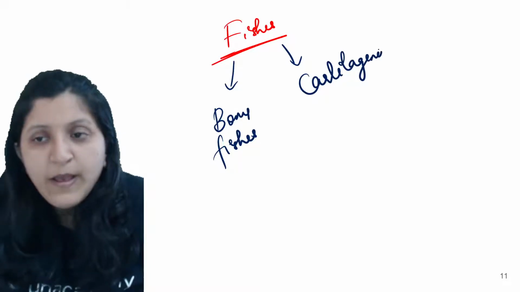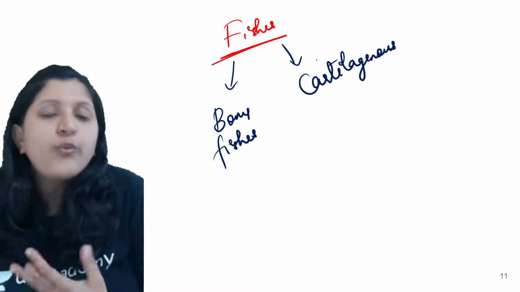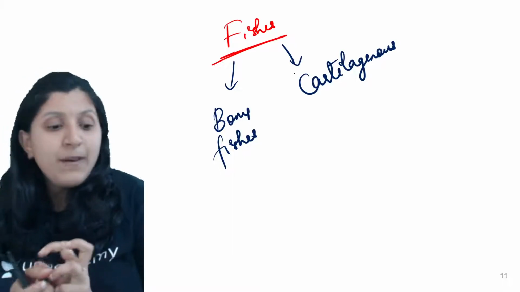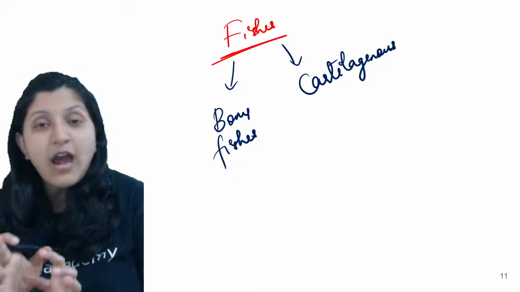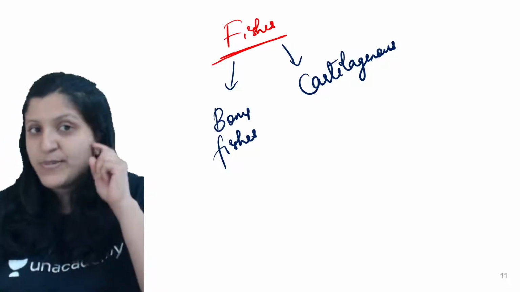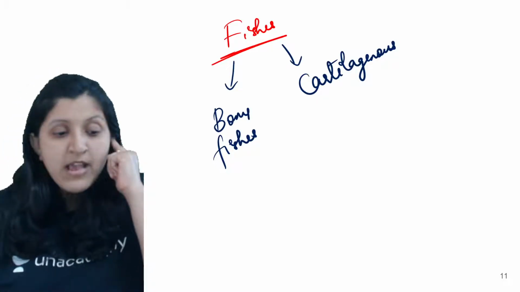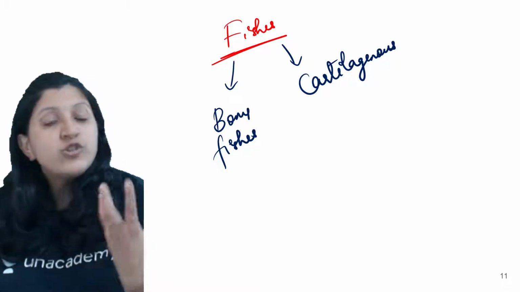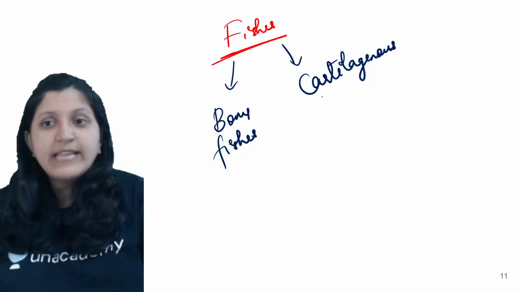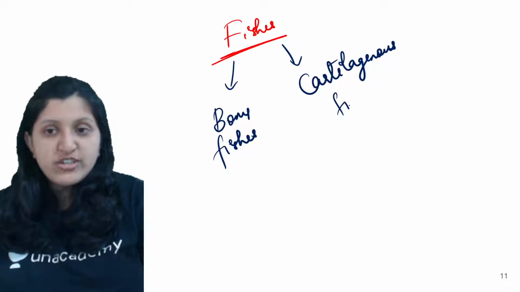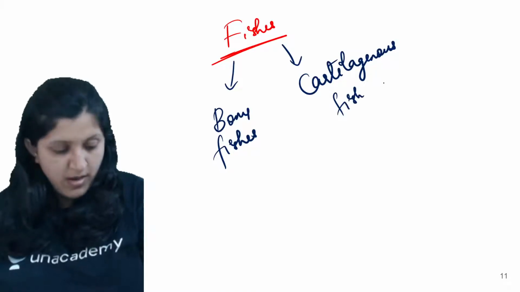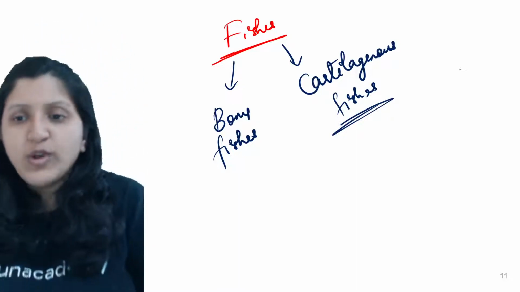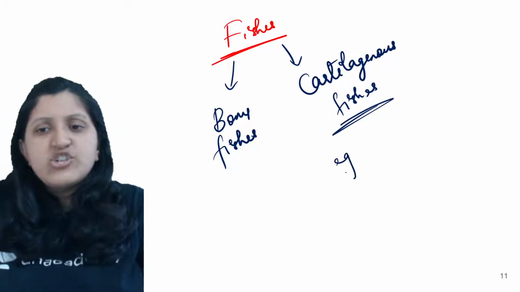When we compare cartilage and a bone, you can break a bone to some extent, but breaking cartilage is not possible because it has flexibility. The cartilage in your ear and the nose tip is very difficult to break. So the cartilaginous fishes are much stronger. For example, you can see the shark.